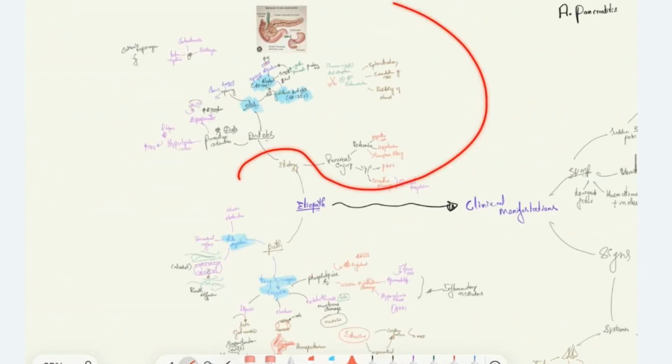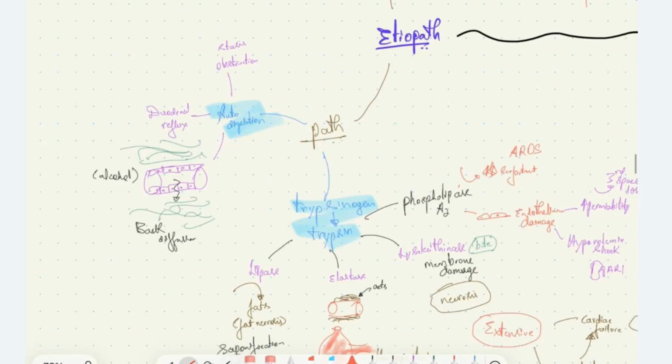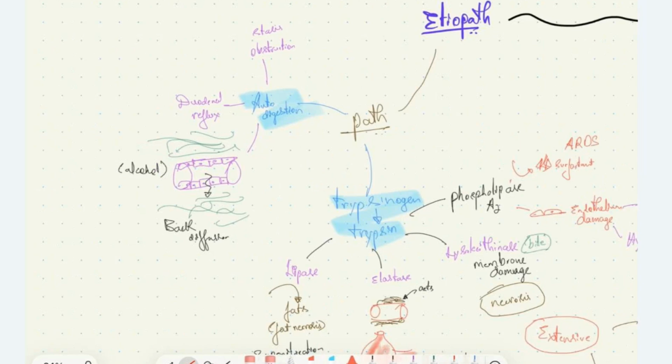These are all the etiologies which ultimately lead on to autodigestion. What am I talking about? Autodigestion means the pancreatic enzymes, the exocrine and endocrine pancreatic enzymes, are produced. The exocrine secretions like trypsinogen, chymotrypsinogen, and other enzymes are produced in order to digest the food that we consume. Those are not produced to digest the pancreas.